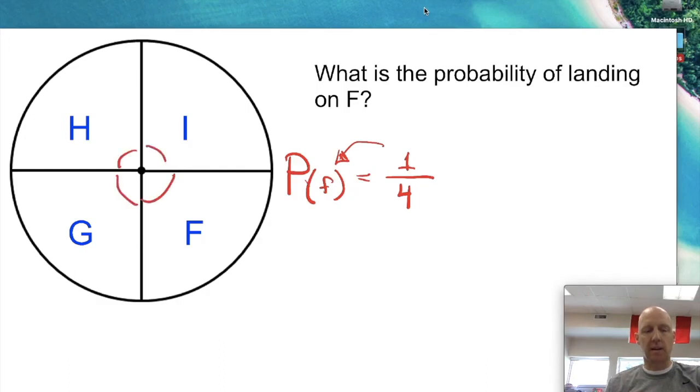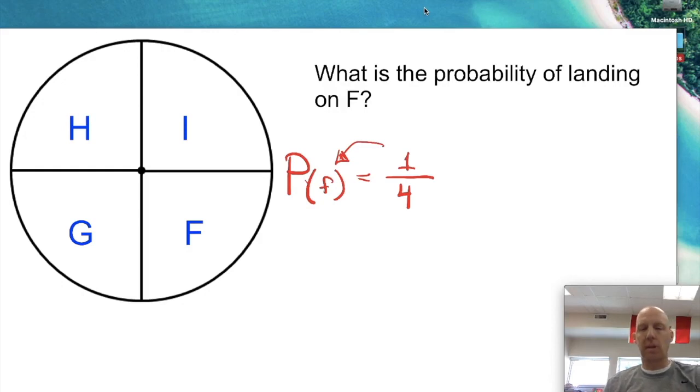Now the important thing is, you'll notice the space for each of these is exactly the same. So there's no little trickery here where the F is a little bit smaller and the G is bigger. Okay, we're not going to get into stuff like that. They're always going to be evenly spaced. Now you might have some where maybe there's 2 F's on here, something like that.